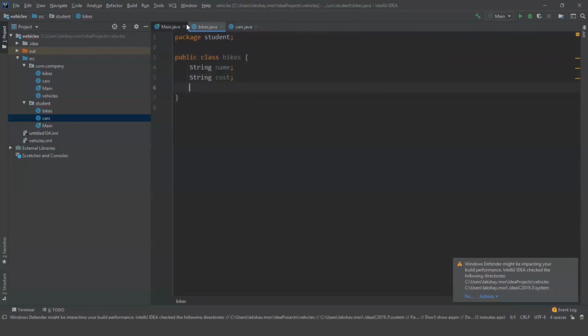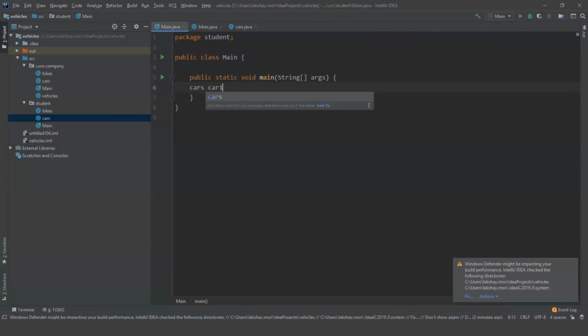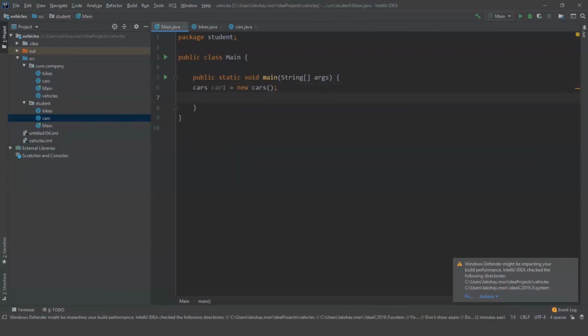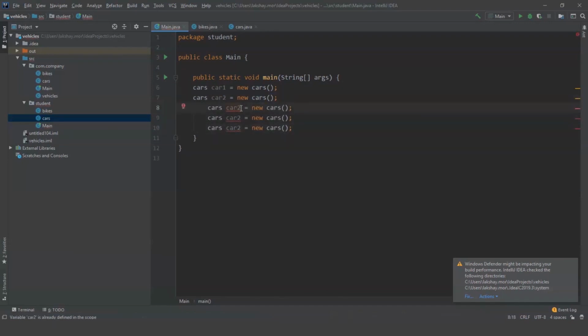Now that our classes are created, let's create objects for this class. So the process is the same, but we are going to use different names for the object. First, the car class, and I'm going to name it car1. And yes, we have created the first object. Now to create the second object, similarly, I'm going to create 5 objects of the class cars. And I'm going to change the name for them. So I created 5 objects of the same class.